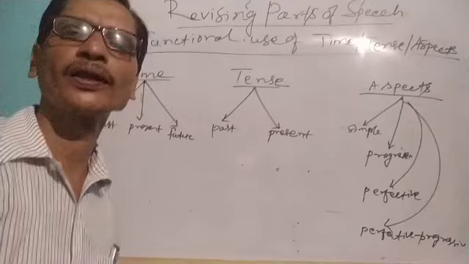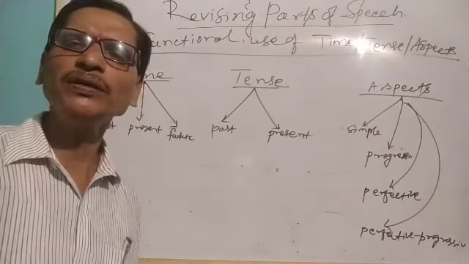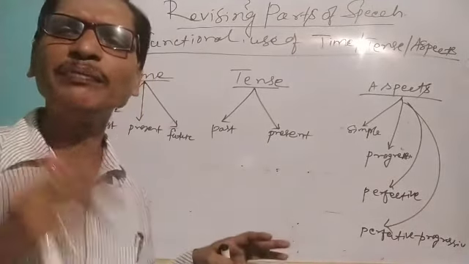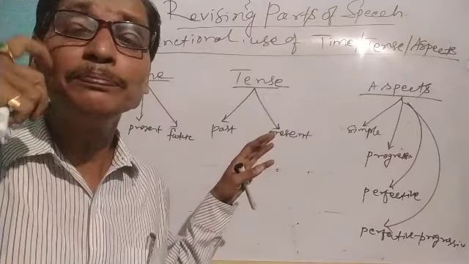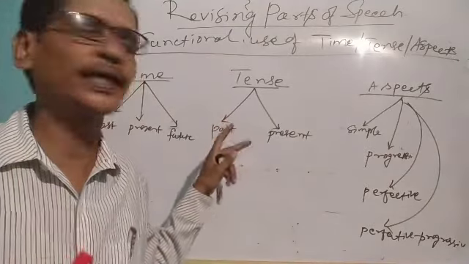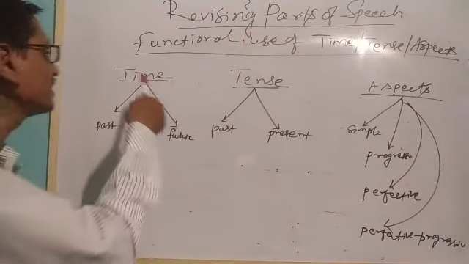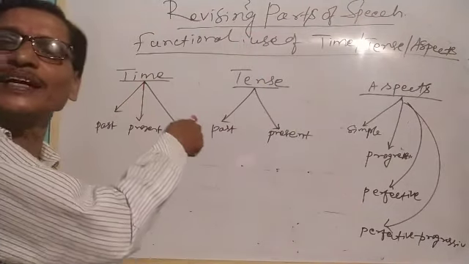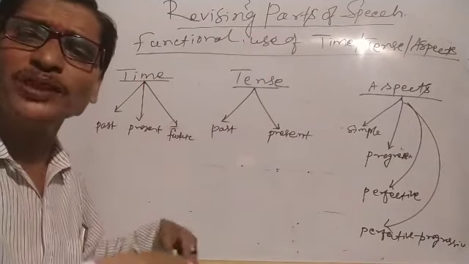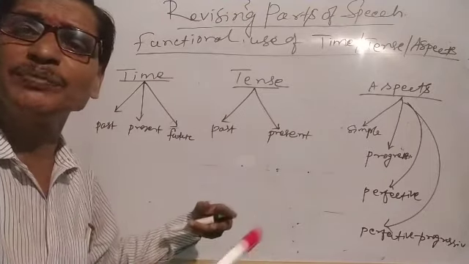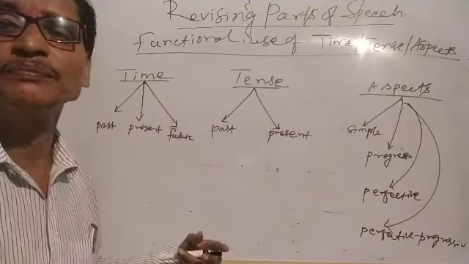Okay? When we talk about the use of tense, time and aspects, let us briefly recap our discussions earlier. You see, when the forms of a verb change with the changes of time, we have three different times, and the forms of the verbs change with the change of time means tense.